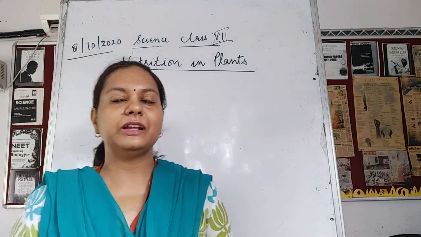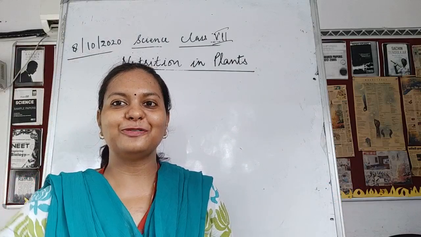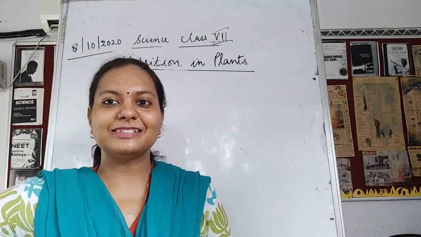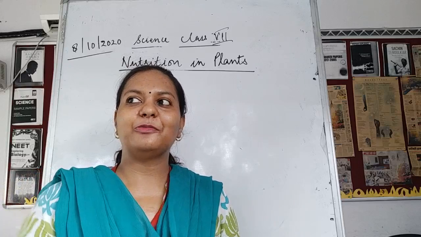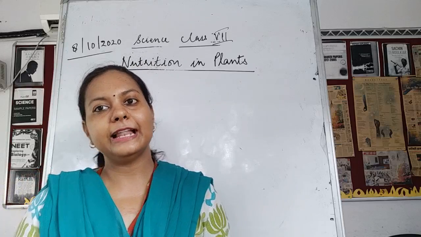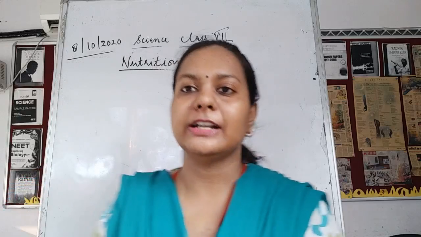The saprophytic mode means they absorb the food.